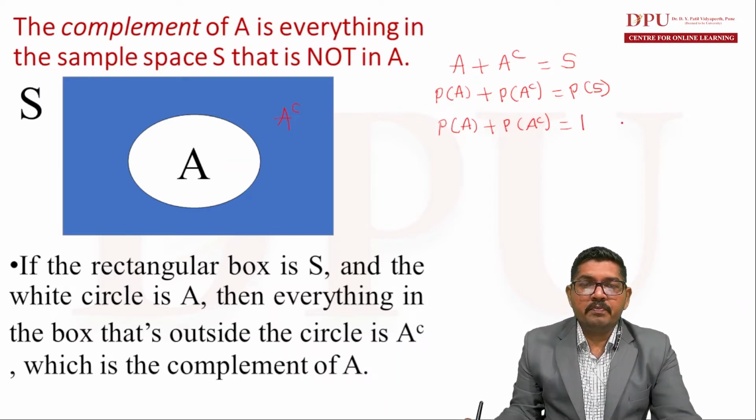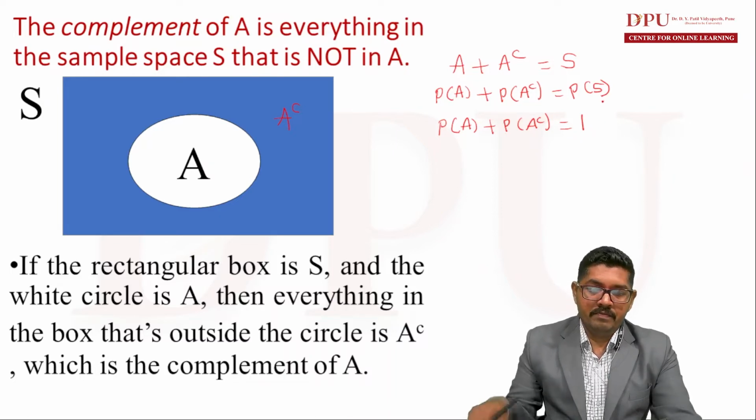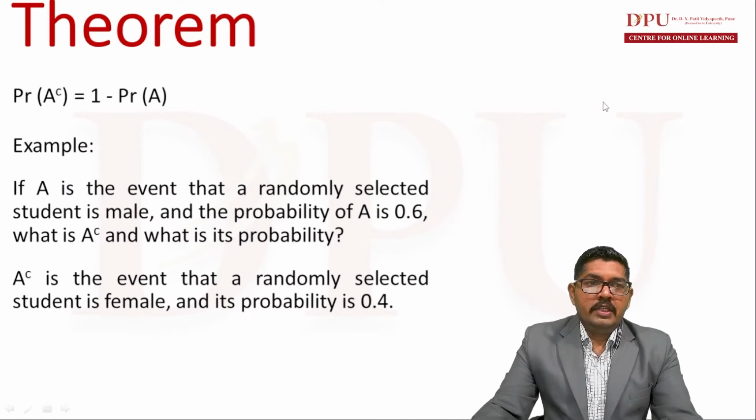The first principle we learned is that probability always lies between 0 and 1. The second theorem is that the probability of sample space is always equal to 1, and here we learn that the probability of an event added to the probability of its complement is always equal to 1. This is the theorem we have already seen on the previous slide. So probability of A complement is equal to 1 minus probability of A.